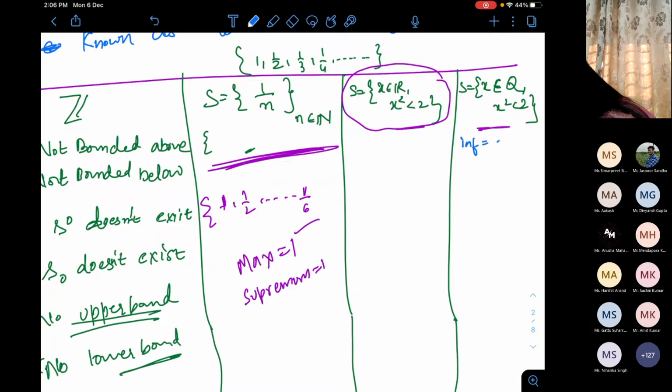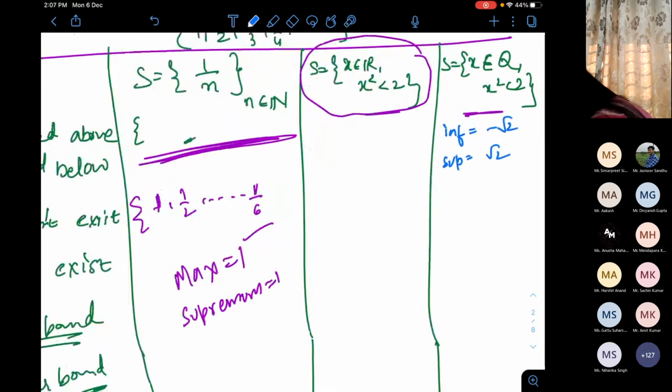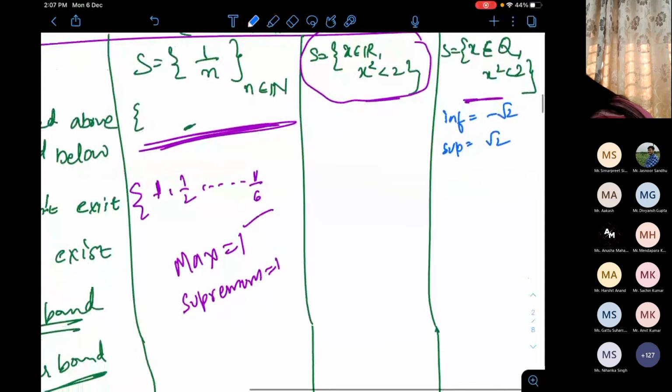Infimum is minus root 2. Supremum is root 2. There is no difference. The difference comes when root 2 and minus root 2 are not rational numbers, but x belongs to the rational numbers.